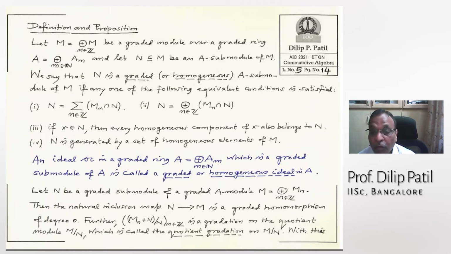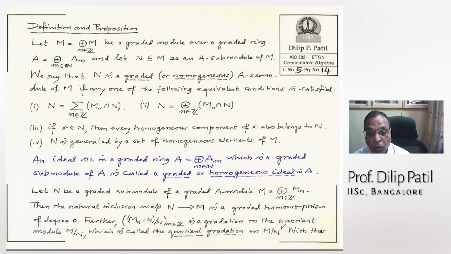So graded ideal means a homogeneous submodule of the module A. That's called a homogeneous or graded ideal. So if you have a graded submodule of the graded module, then the natural inclusion map is also a graded homomorphism of degree 0.